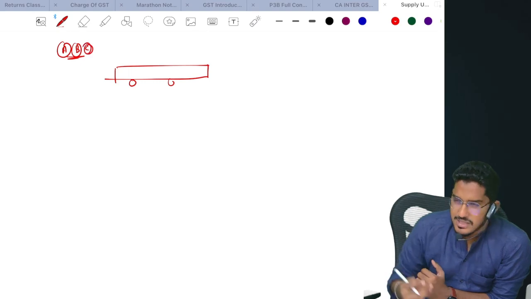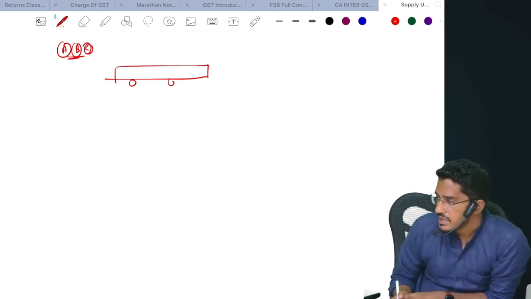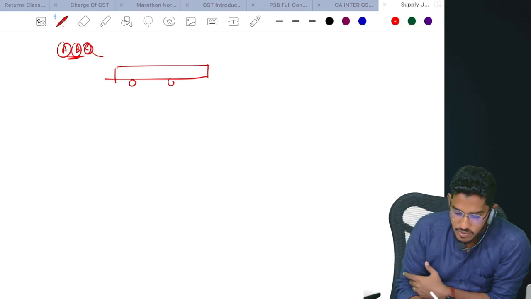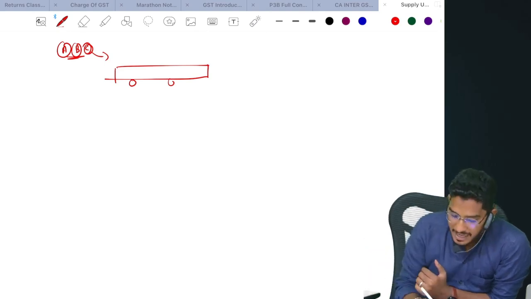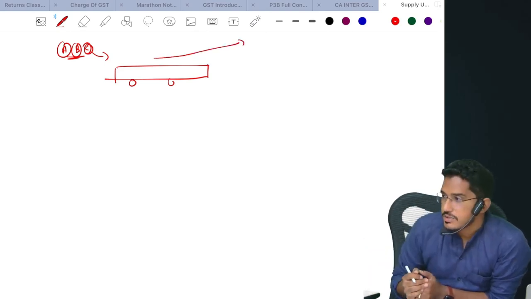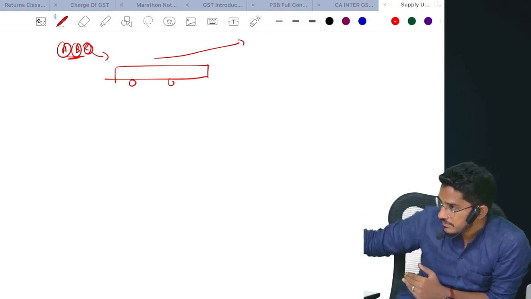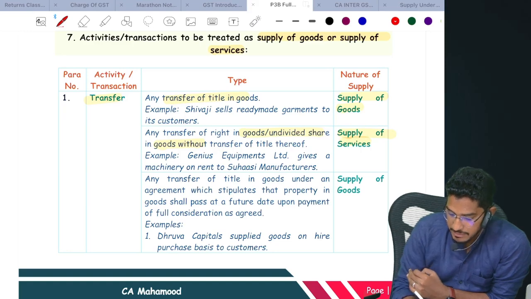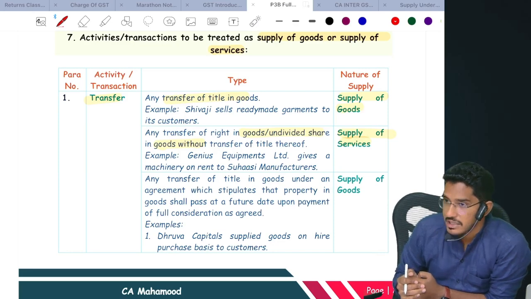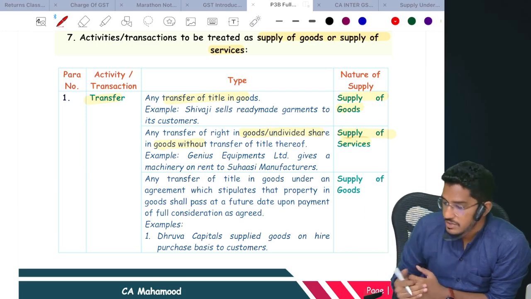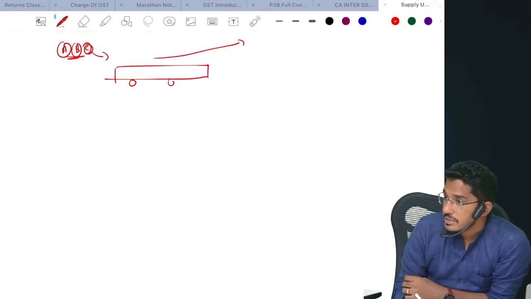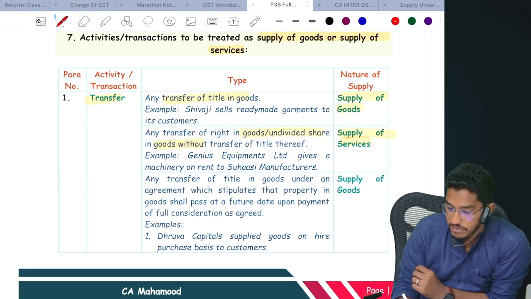Now, Mr. C is in urgent need of funds. So whatever undivided share he has in this bus, that undivided share he is transferring to another person. This is a typical example of transfer of undivided share in goods without transfer of title thereof. I am not transferring the ownership, I am transferring my undivided share in that bus. So this transaction will be treated as what? Supply of services.